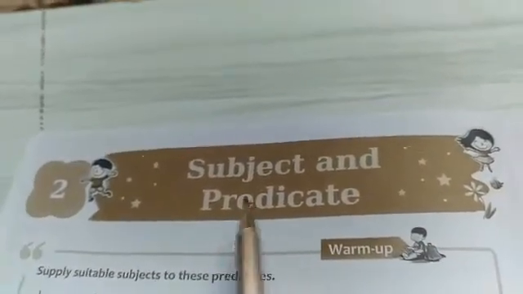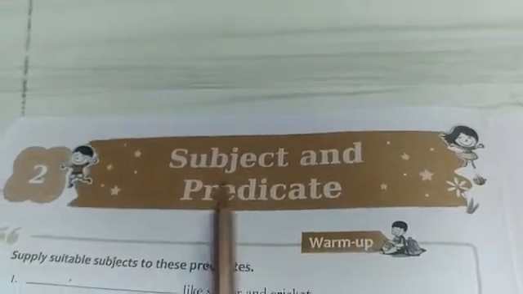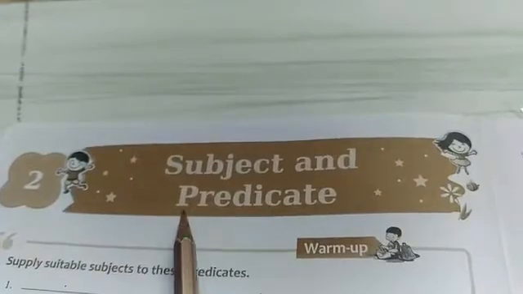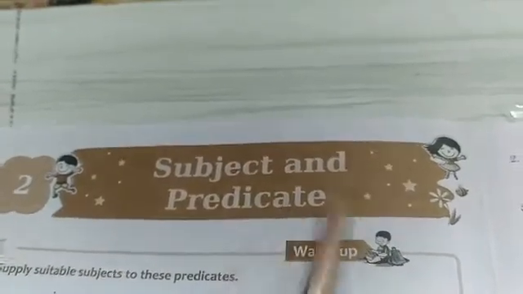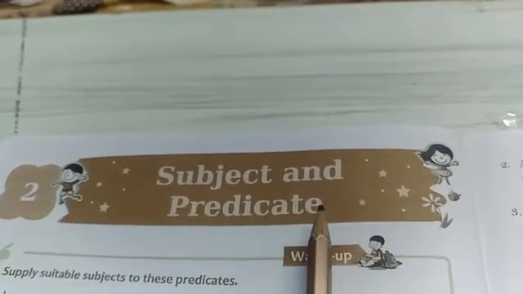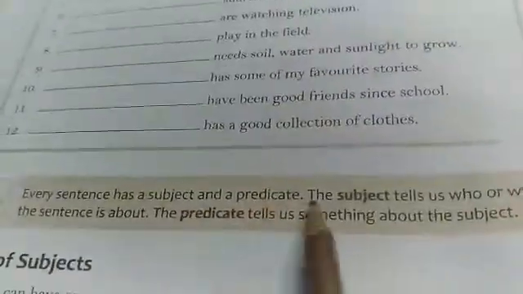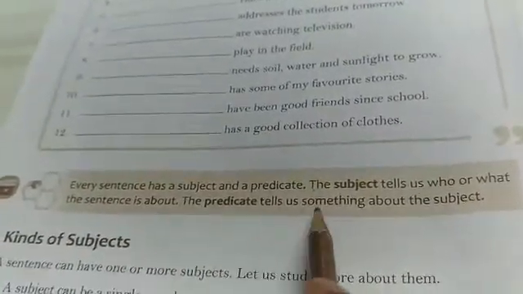Morning, class 7. Today's topic is subject and predicate. You all know that a sentence is made up of two parts, the subject and the predicate. The subject is the main part of the sentence and the predicate is something which tells us more about the subject. Every sentence has a subject and a predicate. The subject tells us who or what the sentence is about. The predicate tells us something about the subject.